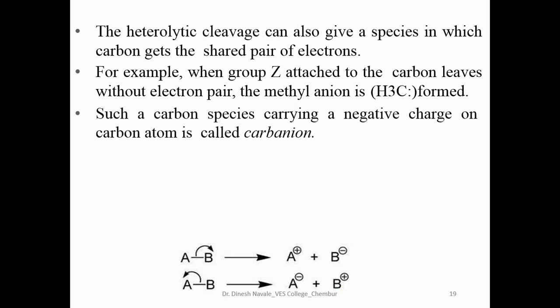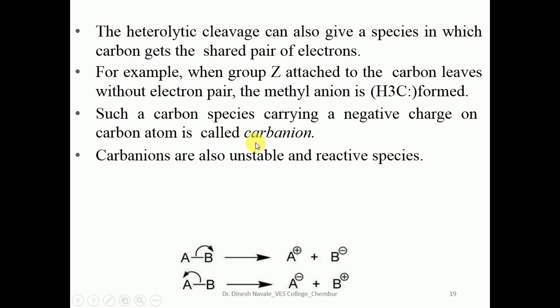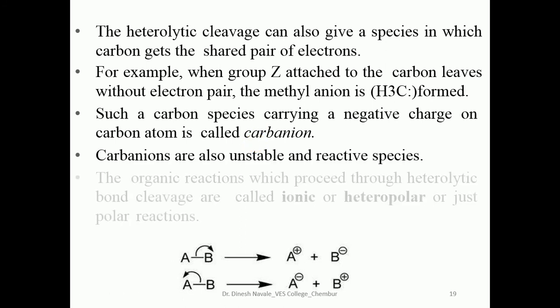In this case, there is a formation of a carbanion as well as a carbocation. So heterolytic cleavage is responsible for the generation of carbocations as well as carbanions. Carbanions are also unstable and reactive species.